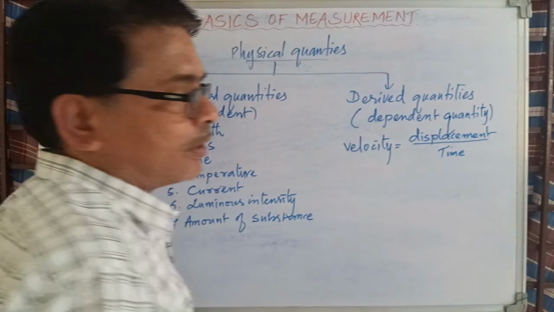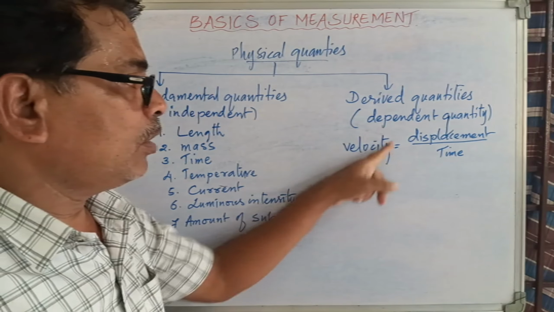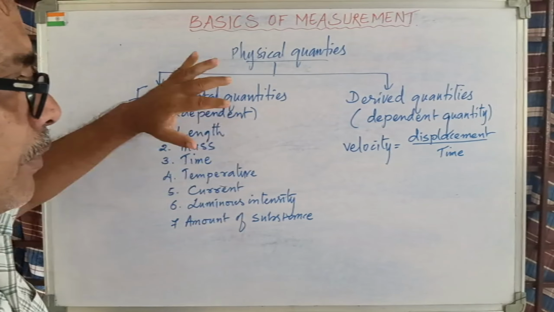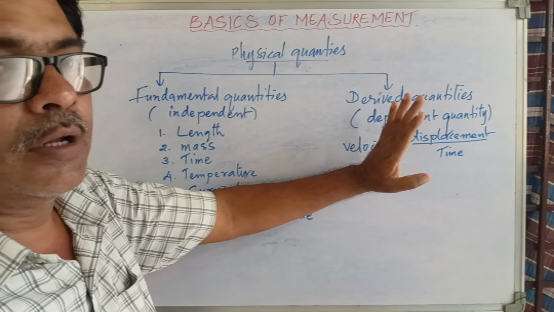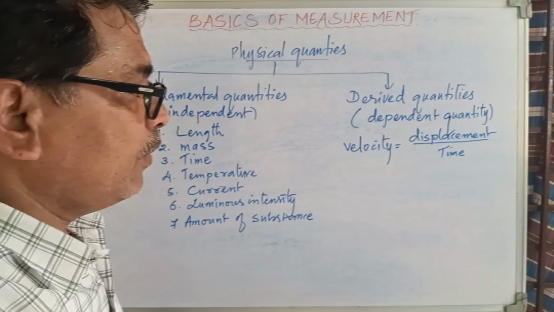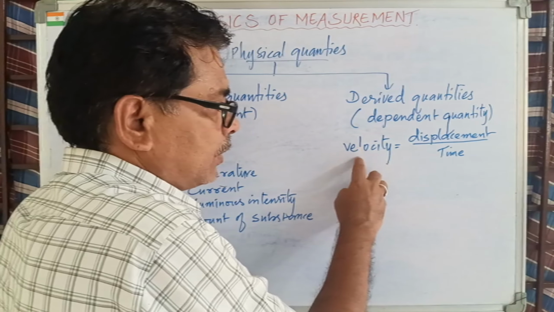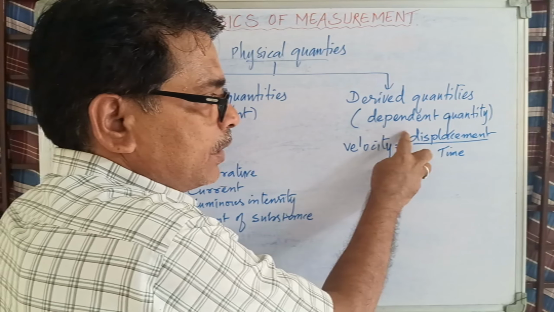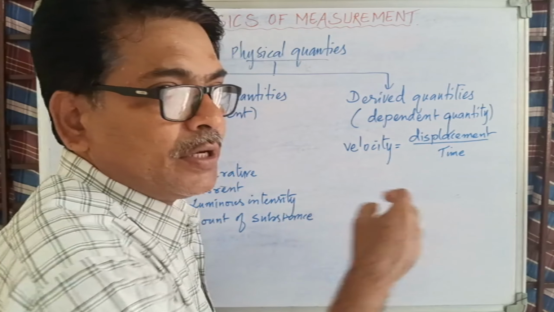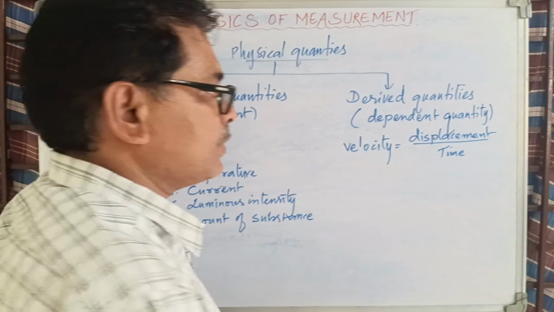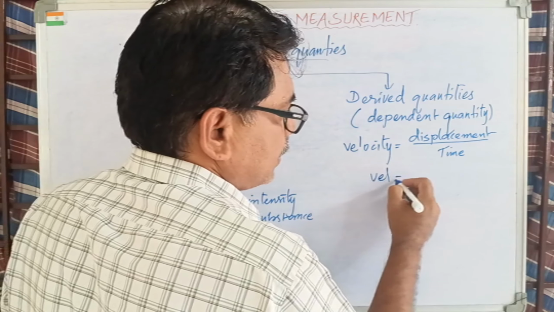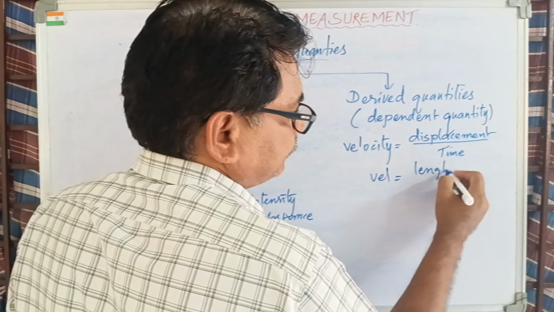Now see the interesting thing. Velocity, on the whole, you don't find it here. That means it is a derived quantity. Derived quantity means if you want to calculate velocity, this is the formula: displacement by time. You know, displacement is the shortest length. That means velocity is nothing but length by time.